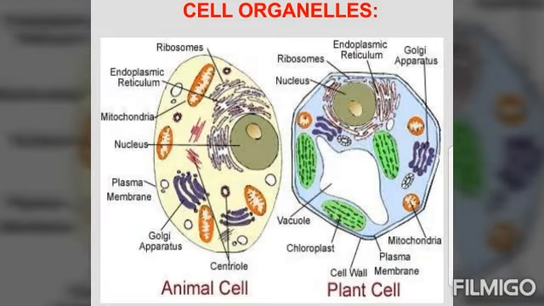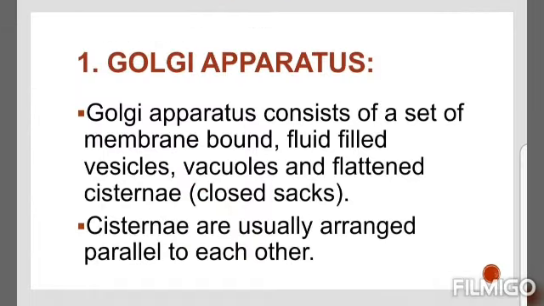Let's start with the cell organelles. Every cell has a membrane around it to keep its own contents separate from the external environment. We have talked about the nucleus. Some important examples of cell organelles which we will discuss now are endoplasmic reticulum, Golgi apparatus, etc. Let's start with the Golgi apparatus first.